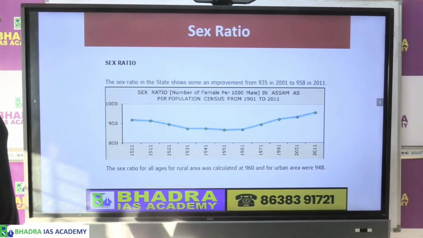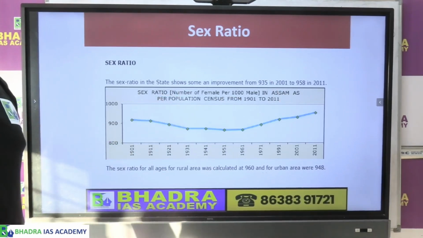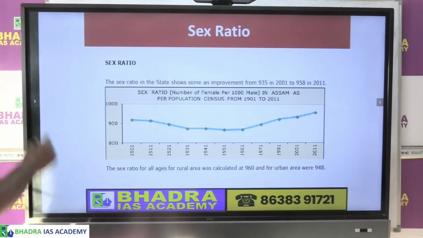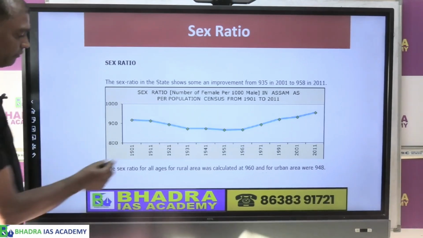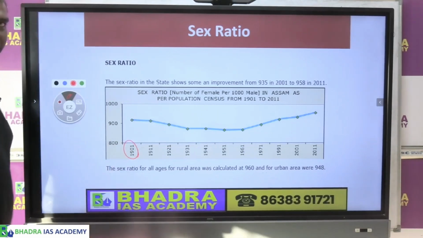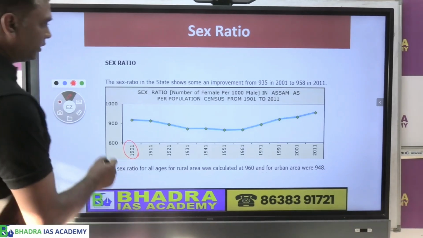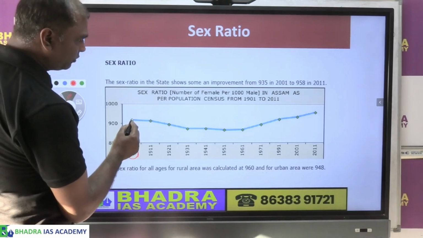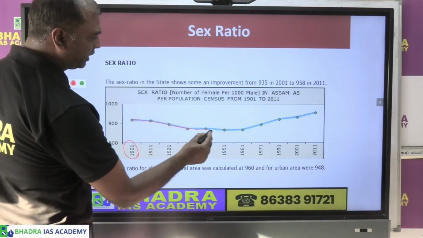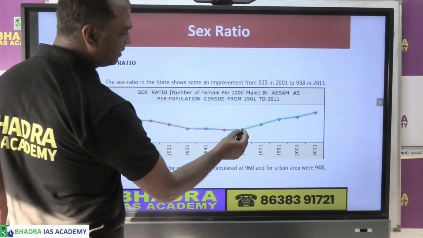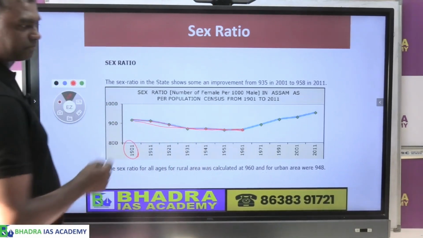Now look at the sex ratio for the last 120 years. How is the sex ratio? From 1901, that means 120 years ago, now we are in 24. You see, sex ratio began to fall for whatever reason, till about 1960.